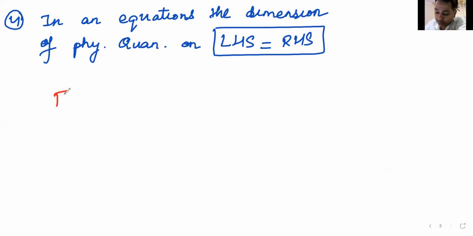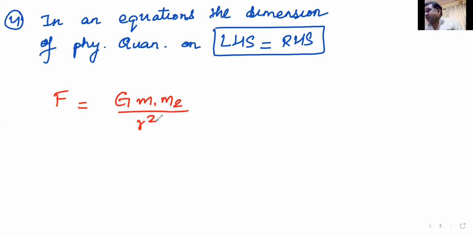For example, I have F is equal to G. What is this G known as? We discussed about this G, capital G. What is this G? G is not gravity, G is not acceleration, G is not gravity constant. I'm getting a few very close ones, but none of them is absolutely correct. G is known as universal gravitational constant. Yes, Ajay, that's correct. Universal gravitational constant. That is capital G.